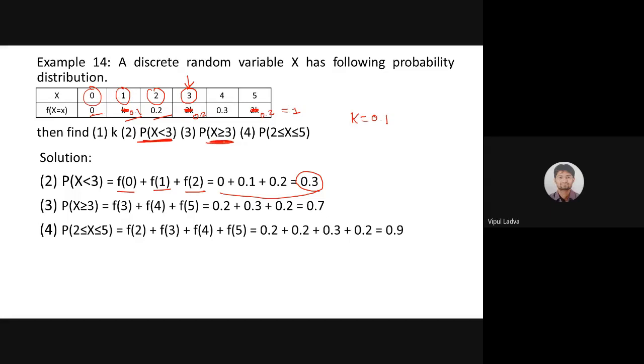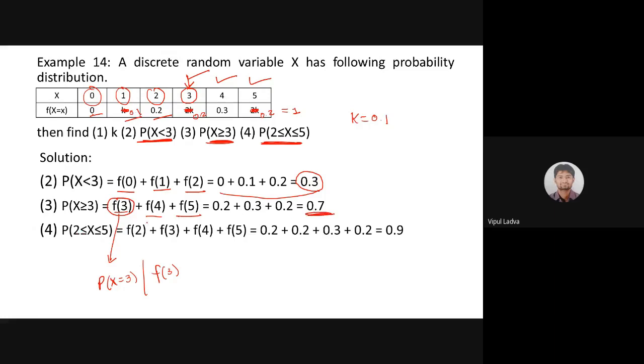Similarly, for the third and fourth, if I'm interested to find probability that random variable x gonna take value greater than or equal to 3, in such a case, I need to include 3, 4, 5. So p of x equals 3, or in other words, writing like this, f of 3. Instead of that, you may present it like that also, p of x equals 3. If I'm writing p of x equals 3, or you are writing f of 3, we are good with both those notations. Take care. So f of 3 plus f of 4 plus f of 5 will lead us to 0.7.